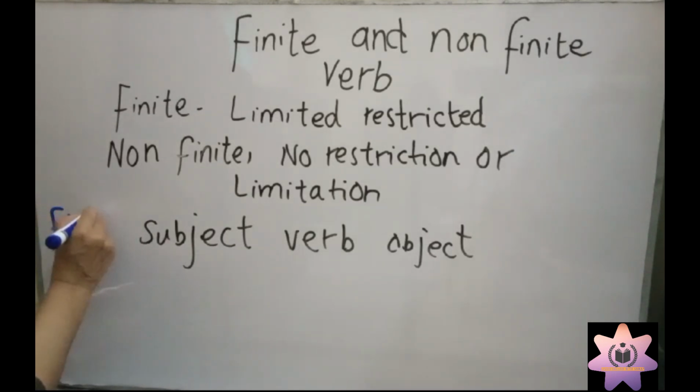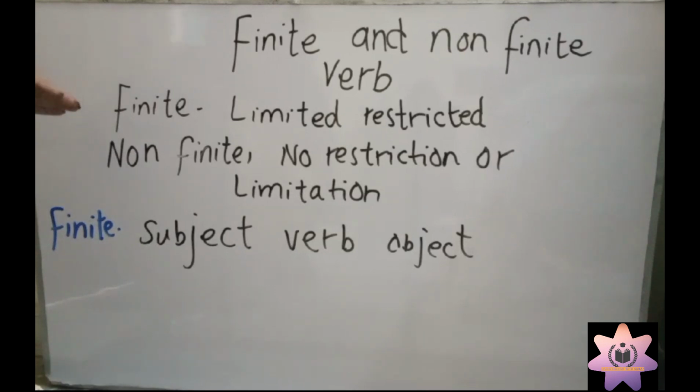It means these finite verbs have to be used in a sentence with subject, verb, object. In finite verb you will see subject, verb, object.